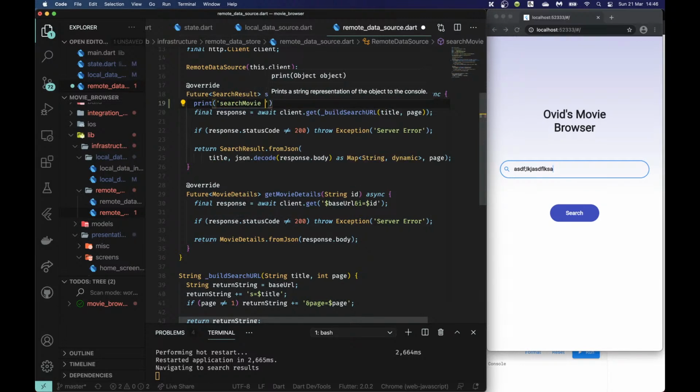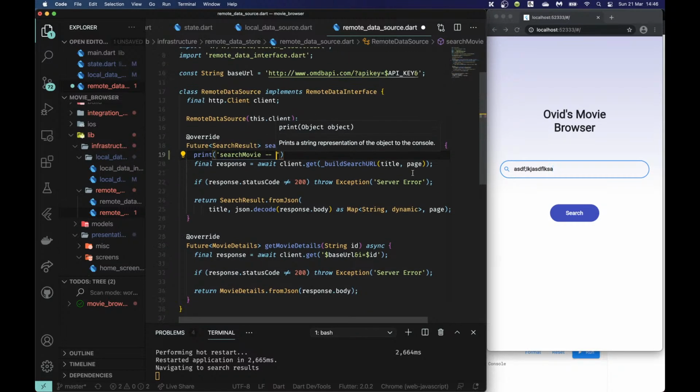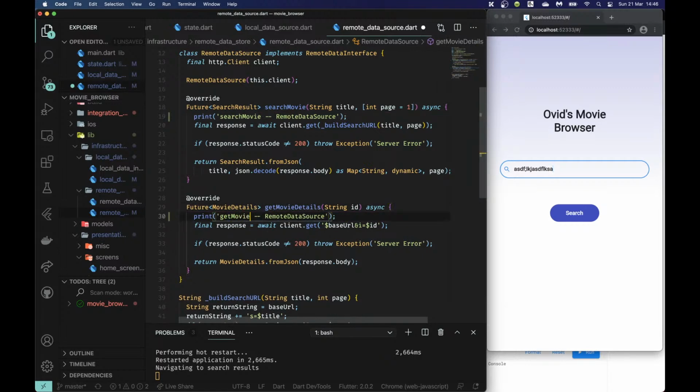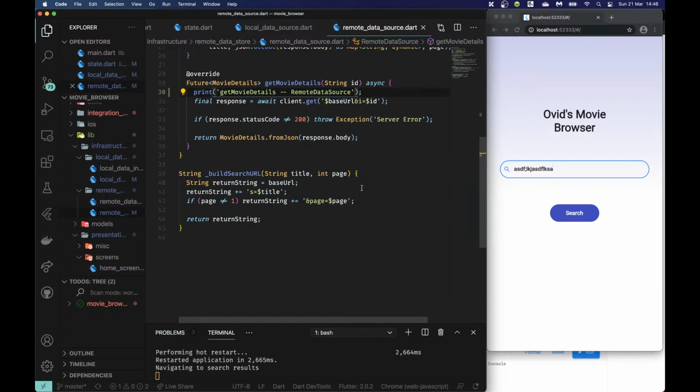Search movie, and I'm going to use a different symbol here so it's even easier to see what's happening. Remote data source, like that. Just going to copy this, get movie details, like that.